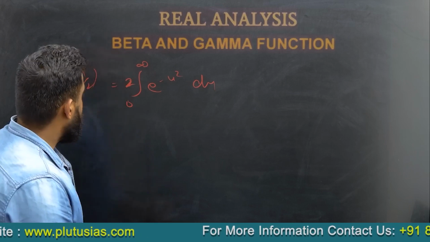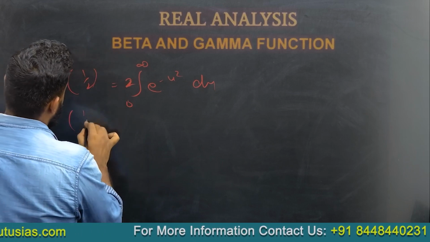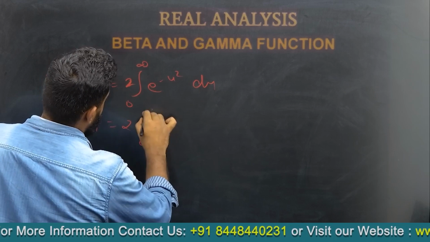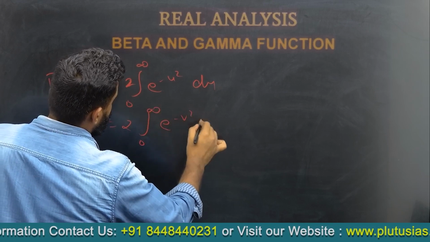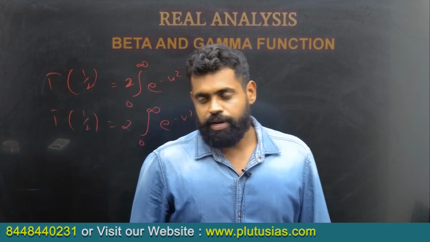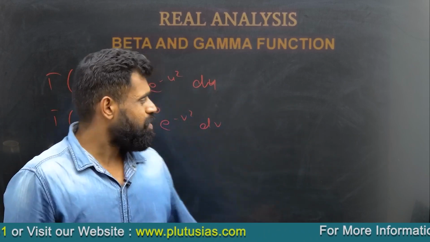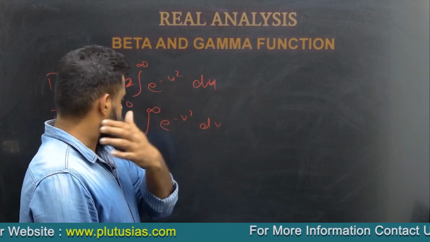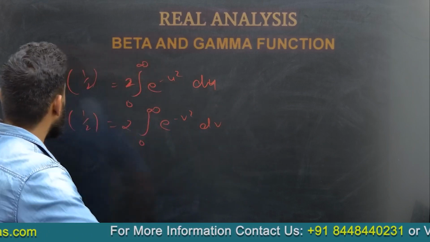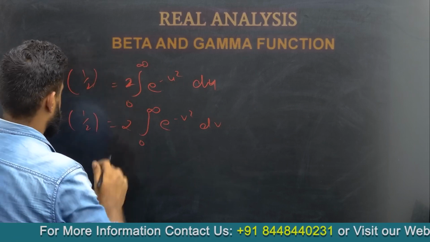Similarly, we can also write that gamma half is also equal to 2 into 0 to infinity e to the power minus v square dv. By the properties of definite integrals, it doesn't matter if we change this variable, that is u to v. So what if we multiply these two?